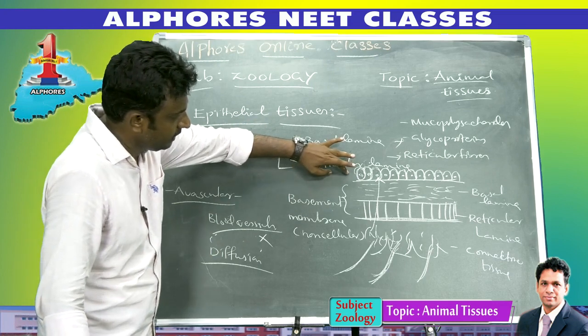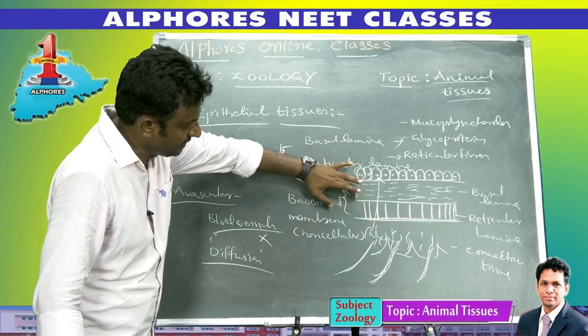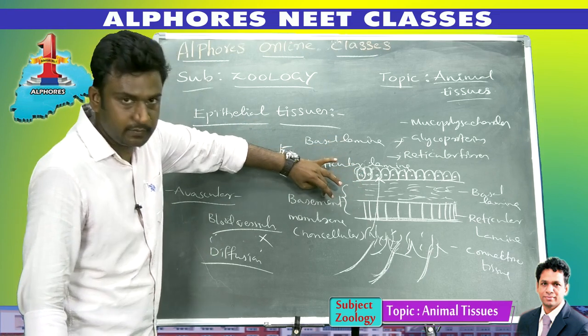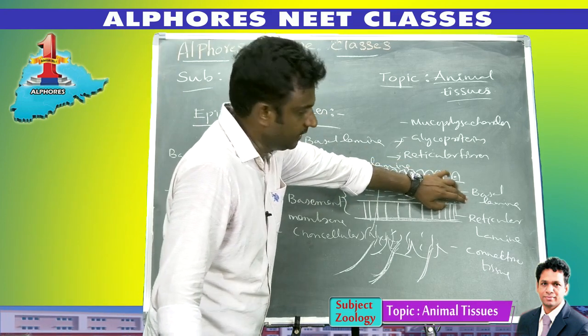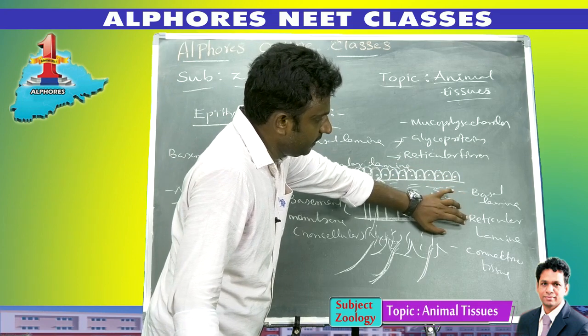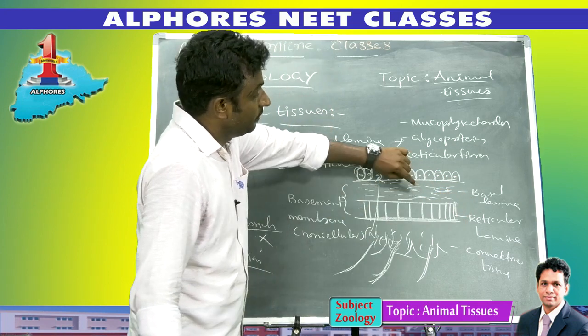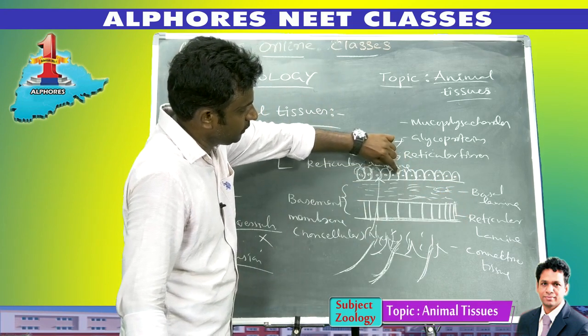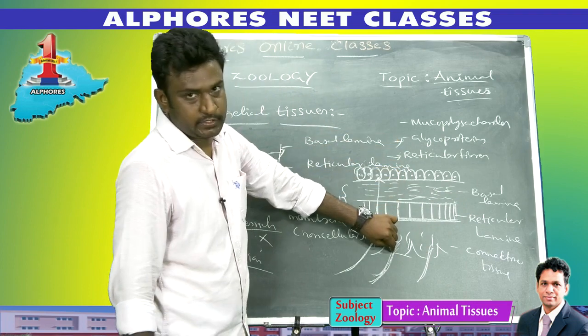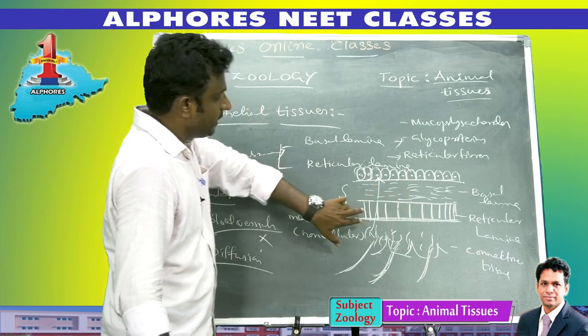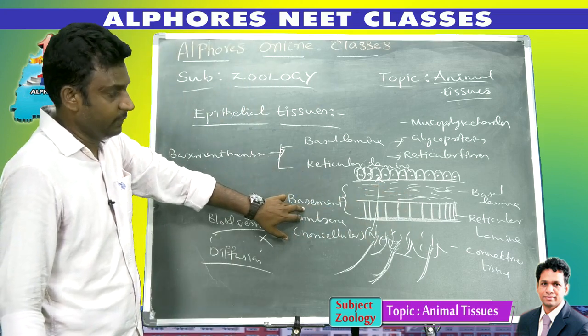Epithelial tissues rest on a membrane which is called the basement membrane. The basement membrane consists of two layers, called basal lamina and reticular lamina. Basal lamina is close to the epithelial tissue, and reticular lamina is close to the connective tissue. These two layers are collectively called the basement membrane.